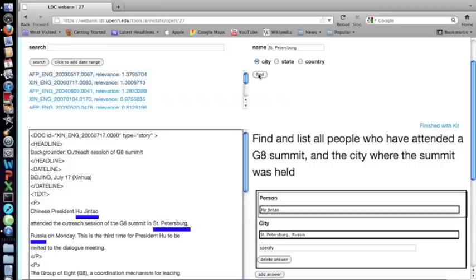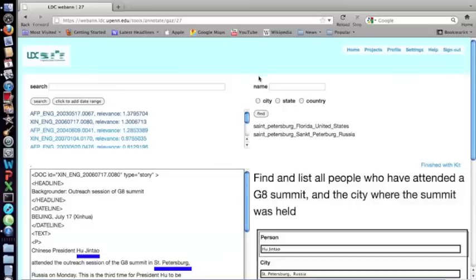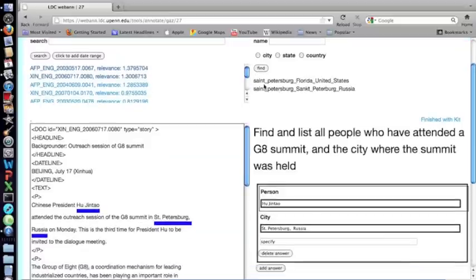I'll click Find, and it brings up 2 cities. One of them is in Florida, which we don't want, and one of them is St. Petersburg, Russia. So this is the one I actually want to specify. I'll click on it, and the whole thing will turn pink. And I know now that it's ready to be captured.